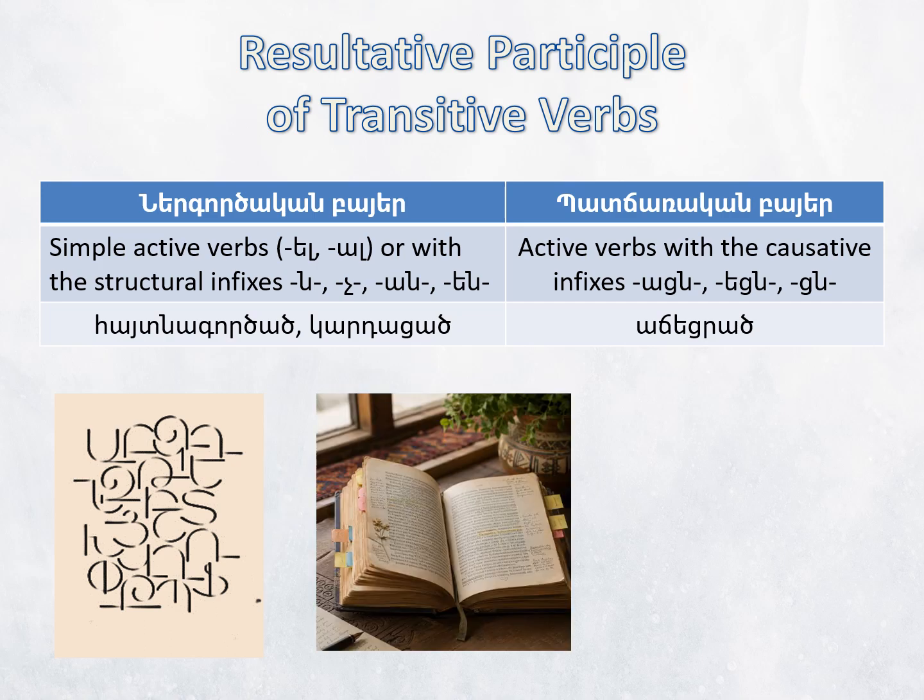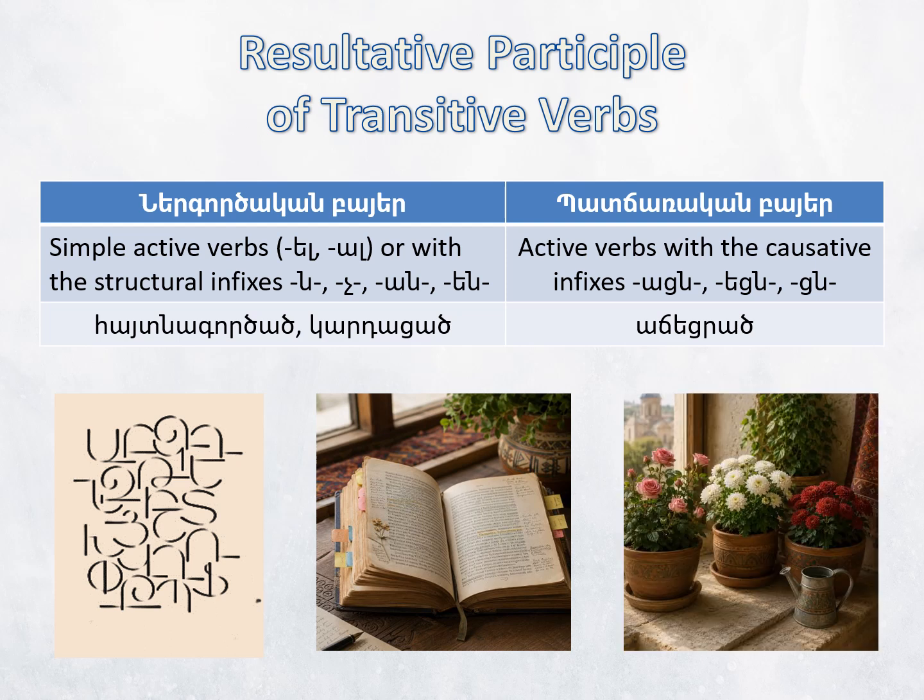Իմ կարդացած գիրքը, or կարդացածս գիրքը, the book read by me. Again, կարդալ is an active verb. Քո աճեցրած ծաղիկները, or աճեցրածդ ծաղիկները, the flowers grown by you. Here, աճեցնել is a causative verb. The agent of the action, the real source of the action, may be expressed by a noun in the genitive case, such as մաշտոցի, by a possessive pronoun, such as im or ko, or when the agent refers to the first or second person, by the possessive article, s or d.